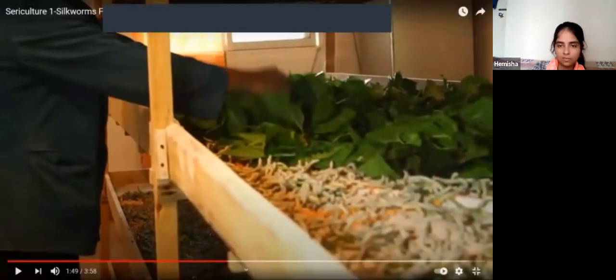These are all the larva stage. They have already completed that food. It's something like giving food to buffaloes and cows. They are just feeding them, nothing else. This white color structure, all of them are the pupa.